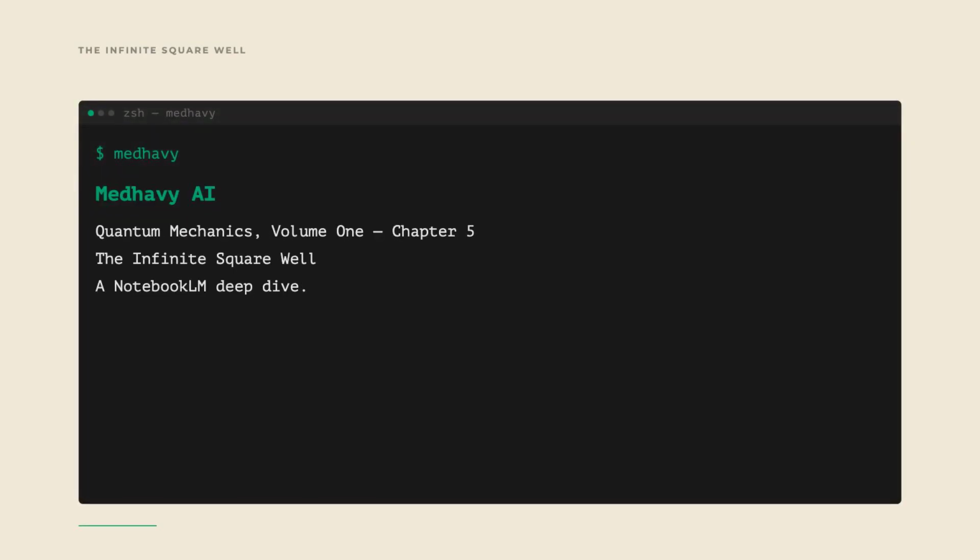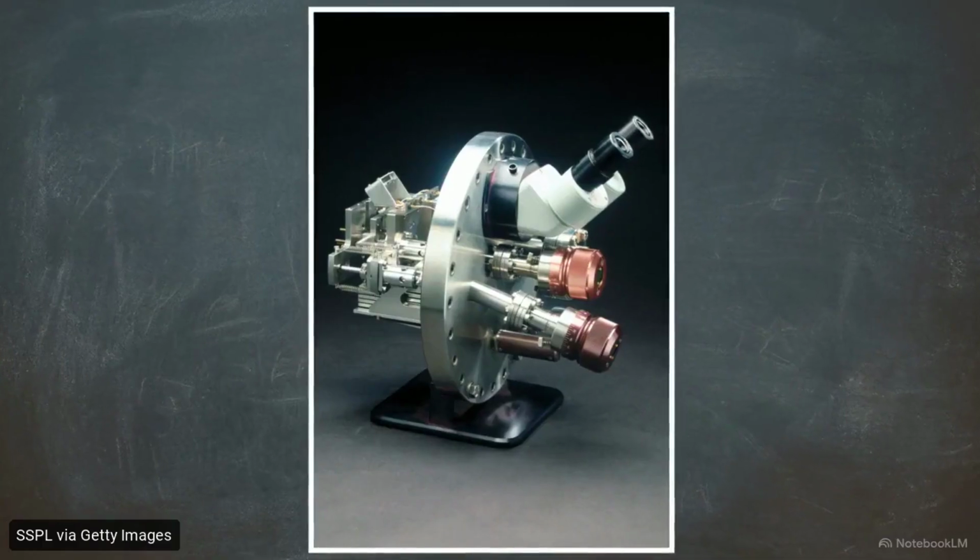In this deep dive, we unpack the infinite square well, Chapter 5 of Quantum Mechanics, Volume 1. Let's get into it.